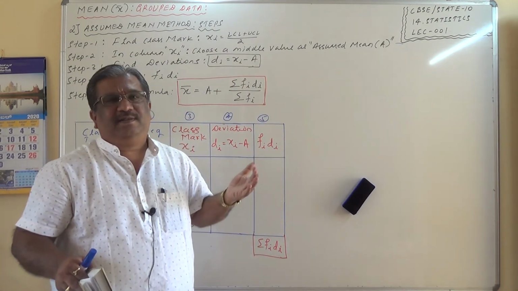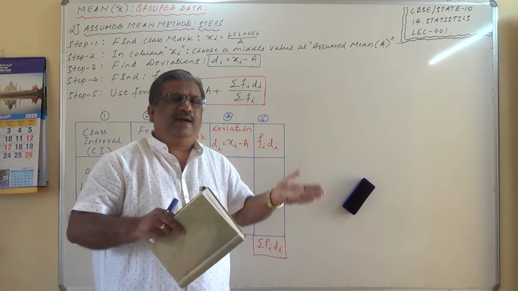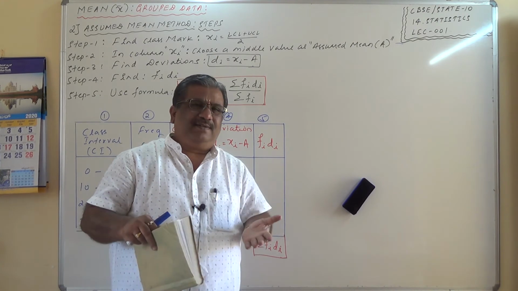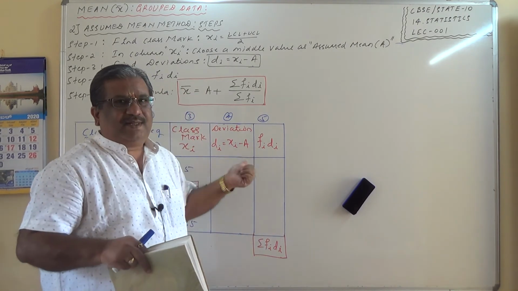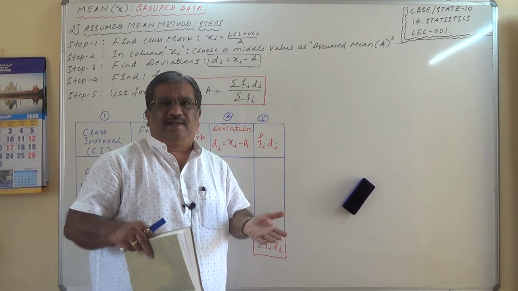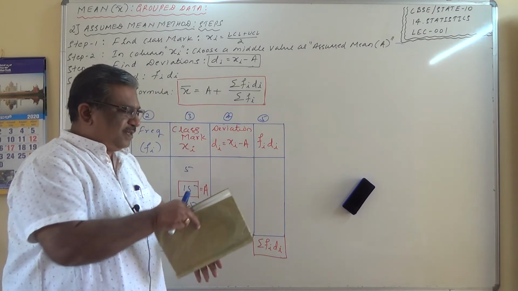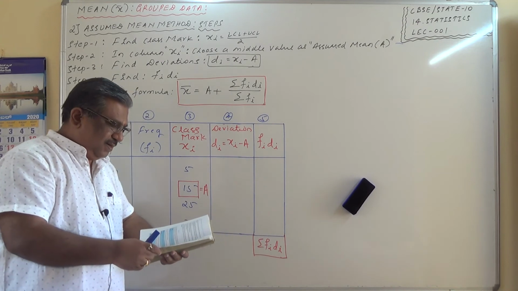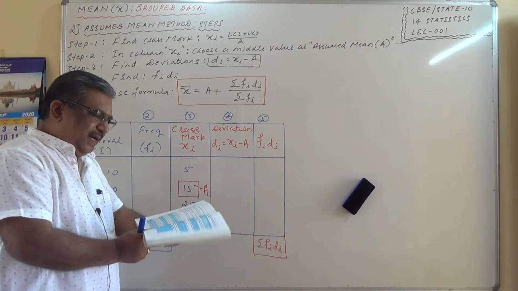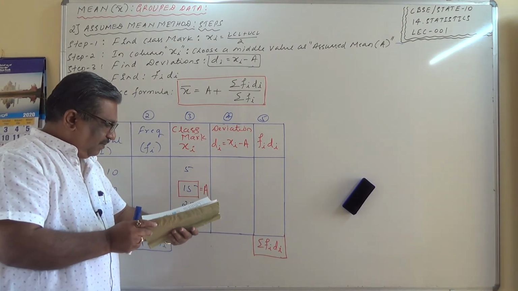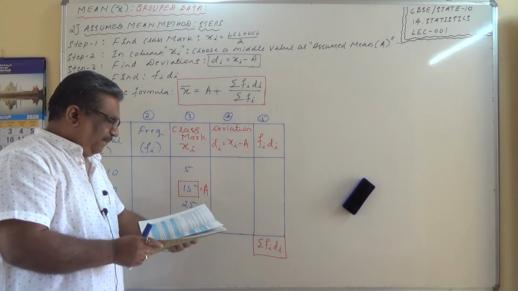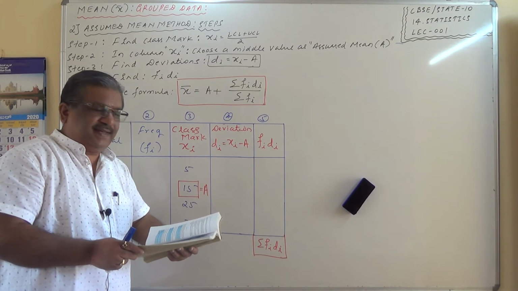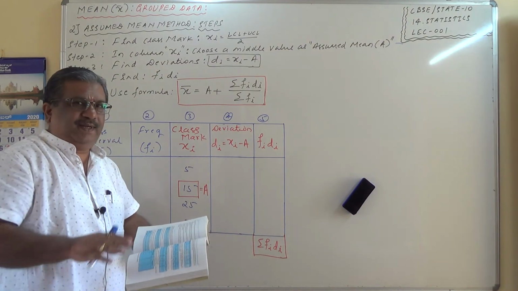The step deviation method is really helpful if fi and xi are very large numbers. If moderate values, I may go for this, but still I can prefer step deviation, there is no problem. So I am going to select one problem in such a way that xi is large and fi is relatively smaller. At least one of them will be larger.